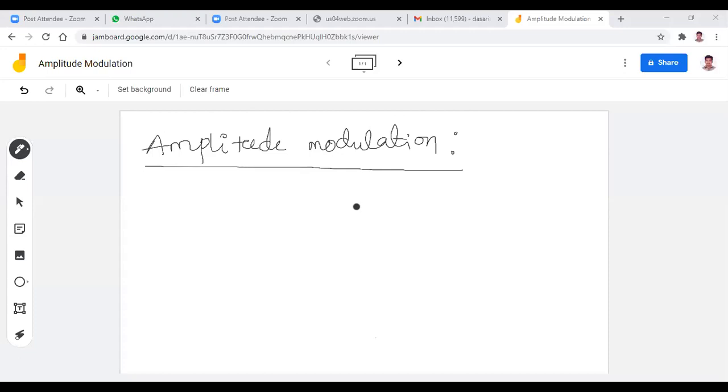Already I mentioned the two equations, right? What are the two equations? The first equation is the carrier signal, right? You have to consider the carrier signal, C of t equal to. Don't think that the notation is only C of t, that is your wish. Here I want to assume that the carrier signal C of t equal to AC cos 2 pi FC t, right? So this is equation number 1. In this equation, what is AC? Amplitude of the carrier signal. This is the amplitude of the carrier signal, and FC is nothing but the frequency of the carrier signal, right?